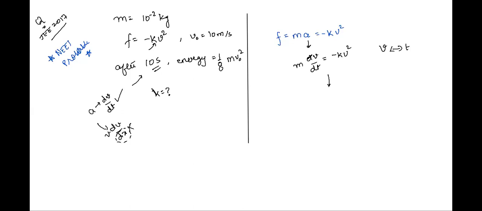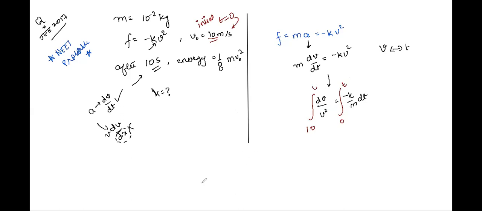Let's do it. Let us group similar variables together. We'll have dv upon v square is equal to minus k by m dt. Now take an integral on both sides. Let us do it for a general value. We have been given in the question the initial velocity. Whenever initial is mentioned, you have to interpret it as t is equal to 0. So at t is equal to 0, what is the velocity? See here, 10. Now, we have to find out a general condition first. So let's do that.